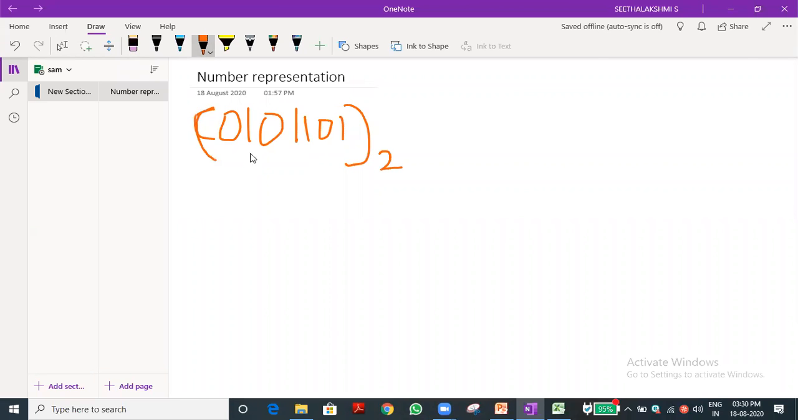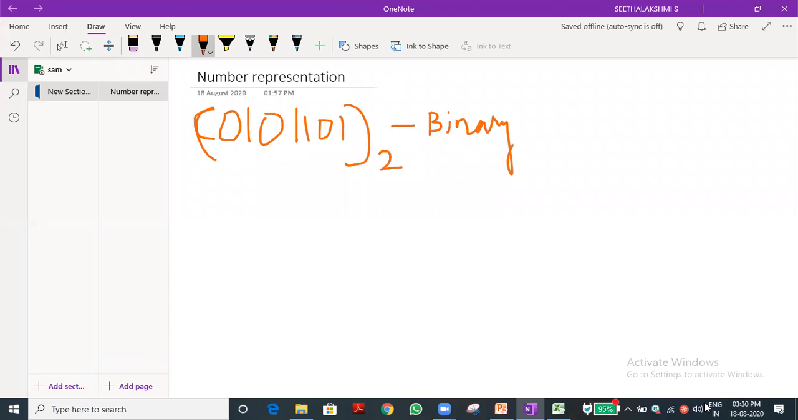Have you understood how to write the binary number? We write the digits within the bracket and put the base as a subscript. This is called a binary number. It is a way of representing the number system. Have you understood or not? Yes, sir.